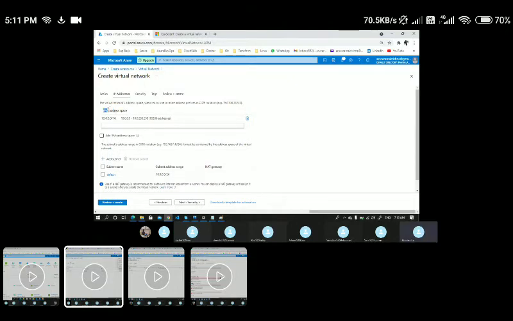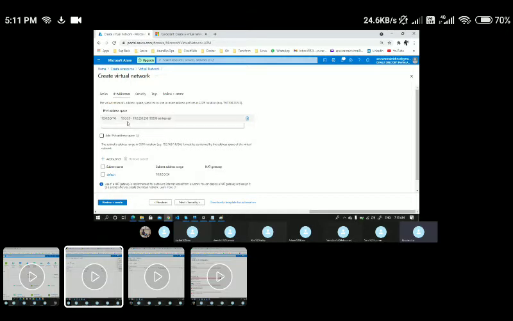It's a 32-bit IP address, and we are not going to use IPv6 at this moment. If you see here, by default it is taking 10.0.0.0/16. When I take a slash 16, we have seen how to calculate it and how many IP addresses I will get. By taking slash 16, I'm getting almost 65,536 IPs,